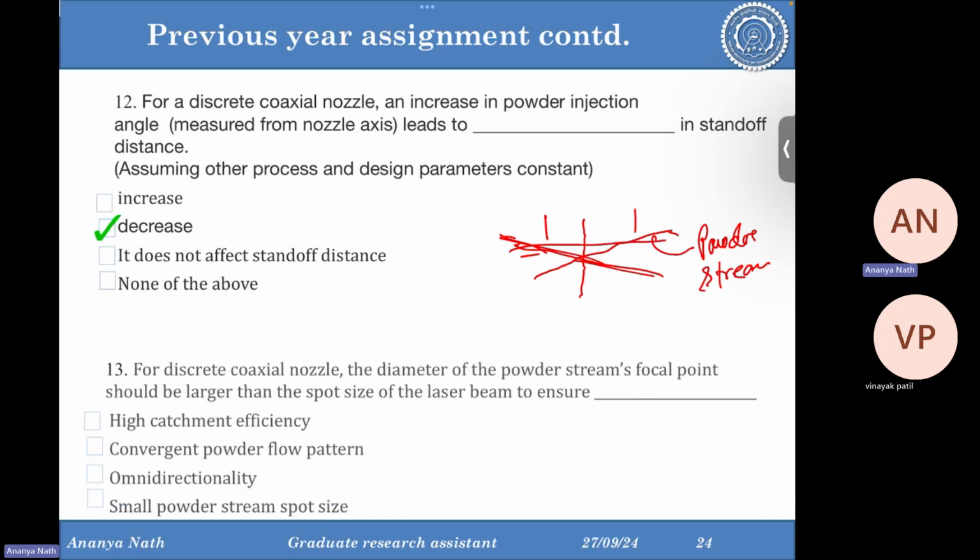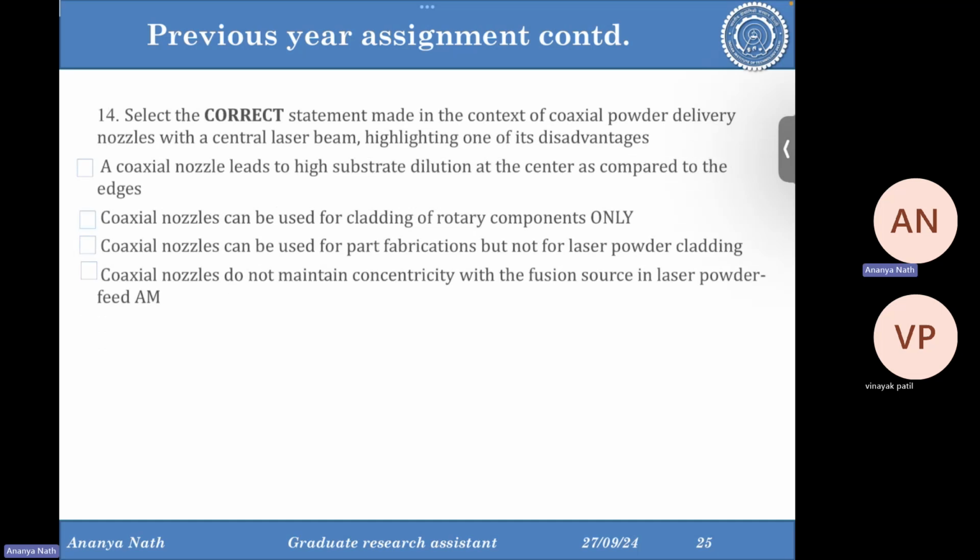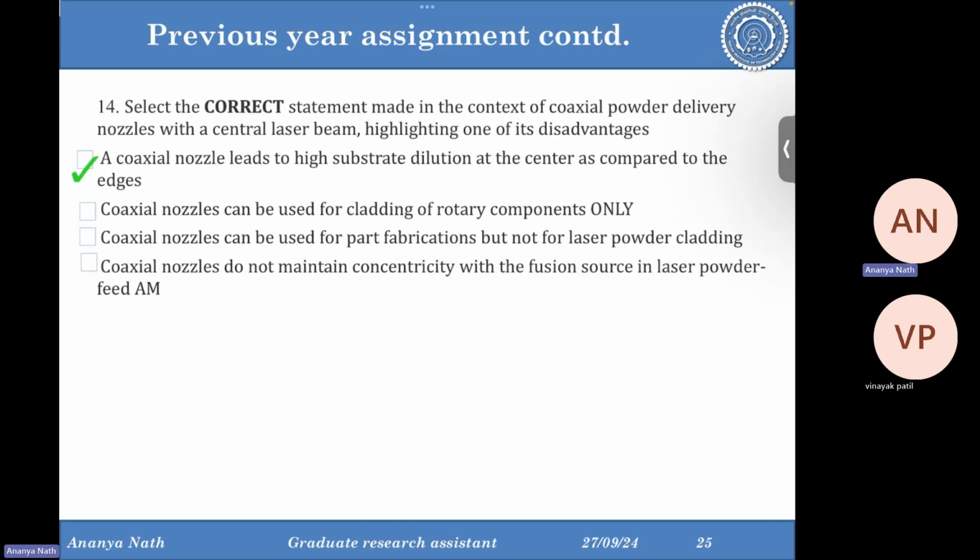Next question is for discrete, again coaxial nozzle. The diameter of the powder stream's focal point should be larger than the focus point of the laser to ensure omnidirectionality. Select the correct statement. So the correct one is: a coaxial nozzle leads to high substrate dilution at the center as compared to the edges if you are using a Gaussian distribution, and obviously in case of coaxial powder stream.